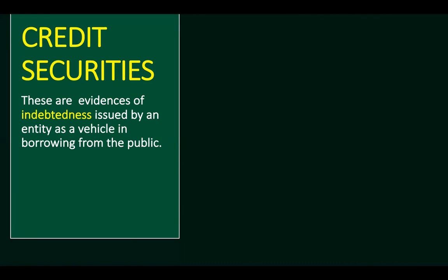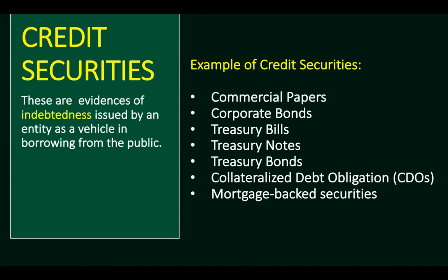Now, let's proceed to credit securities. Credit securities are evidences of indebtedness issued by an entity as a vehicle in borrowing from the public. Examples of credit securities are the following: commercial papers, corporate bonds, treasury bills, treasury notes, treasury bonds, collateralized debt obligations or CDOs, and mortgage-backed securities.